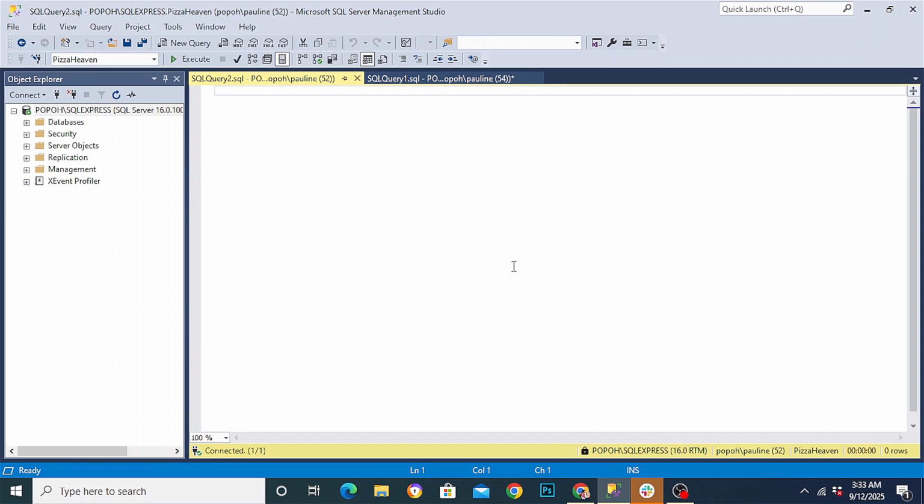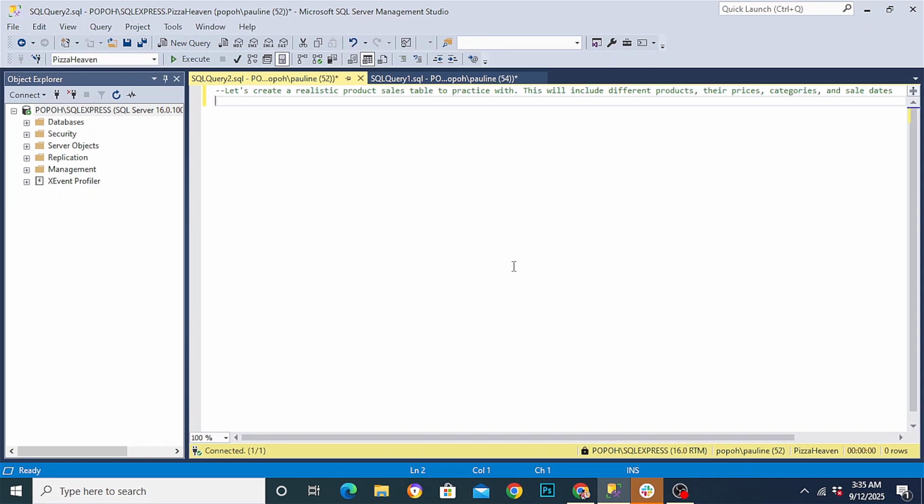On to our next segment, I want us to set up our database. Let's create a realistic product sales table to practice with. This will include different products, their prices, categories, and sale dates. And we all know to create a table, we first start by writing CREATE TABLE. Our table name will be product_sales.